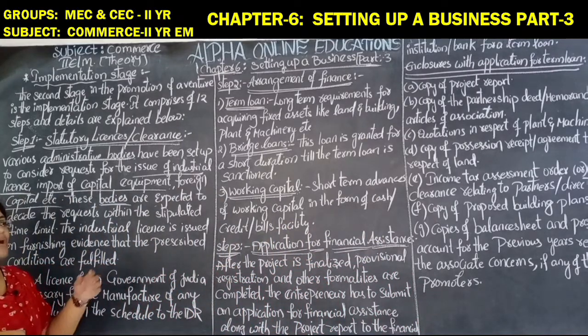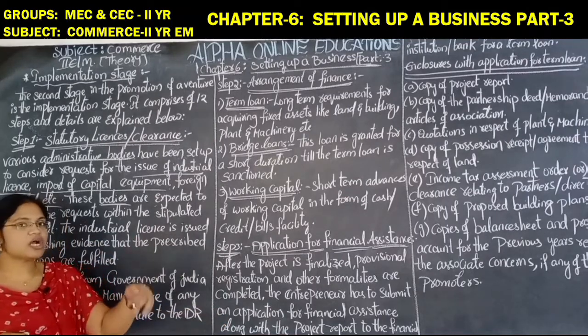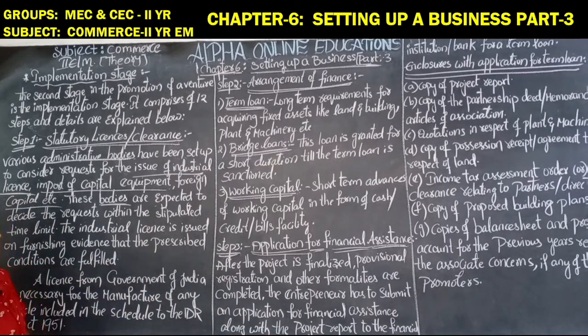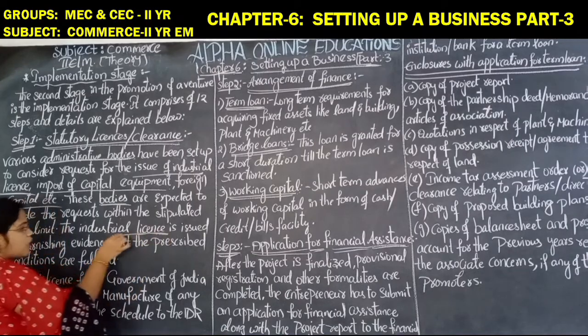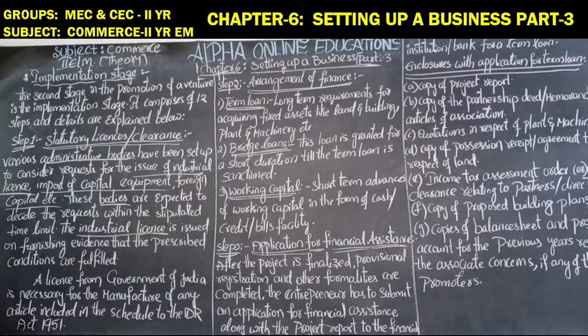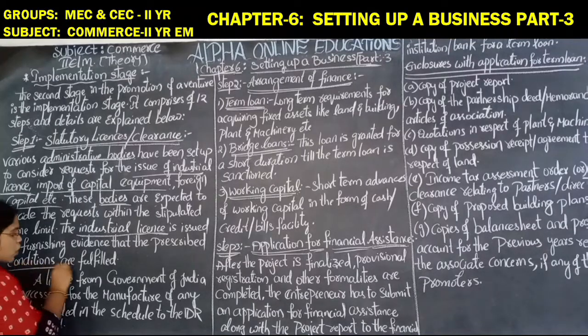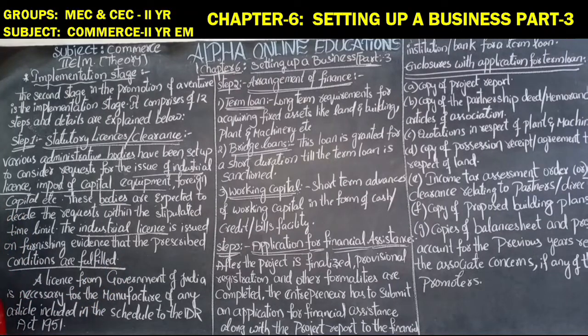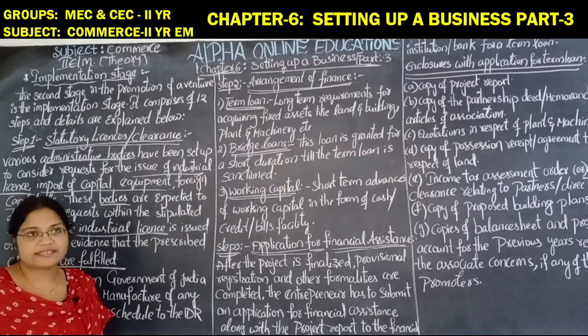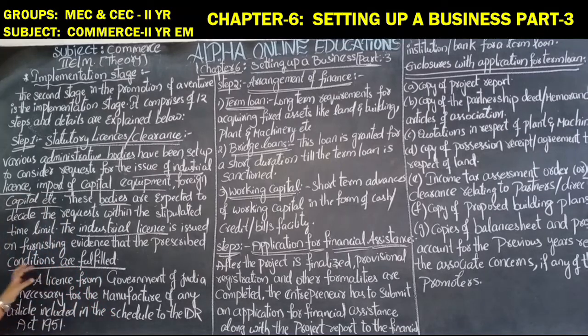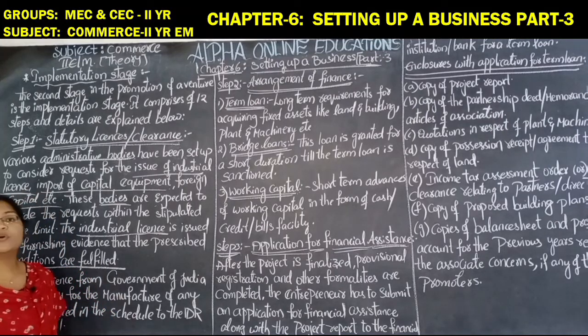If they are satisfied, then they will issue the license. If they are not satisfied, then they will cancel the license. The industrial license is issued on furnishing evidence that the prescribed conditions are fulfilled. What the industrial license indicates here is that if the license is issued to the entrepreneur, he has fulfilled all the prescribed conditions required for the issuing of the license.